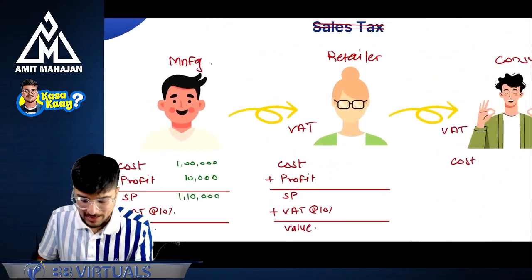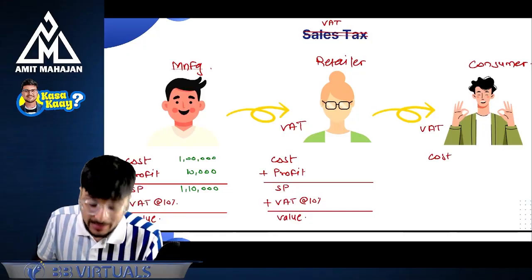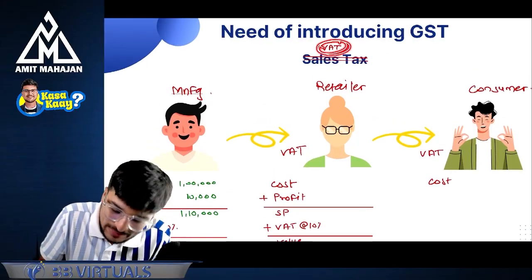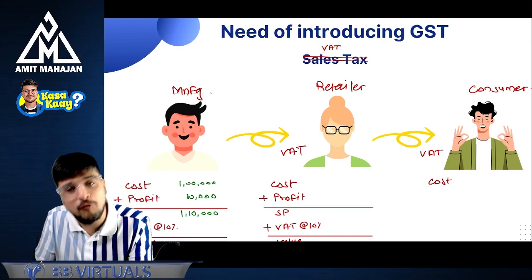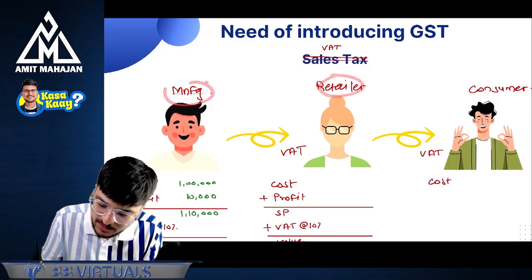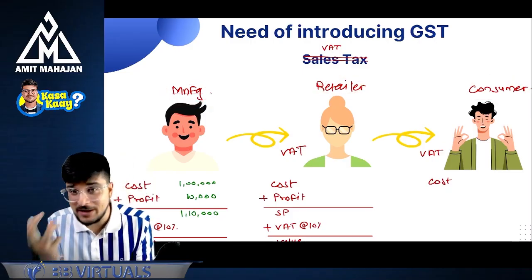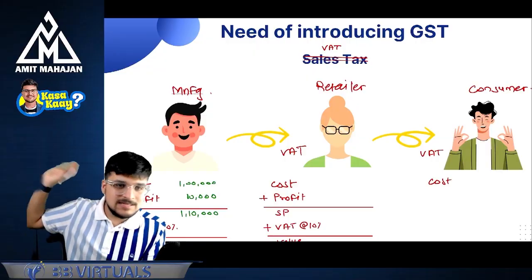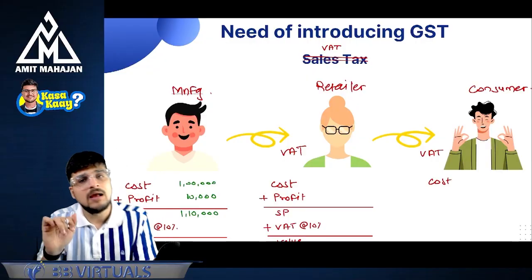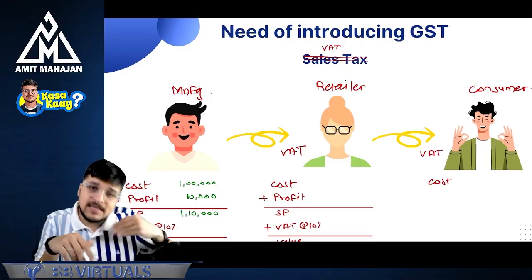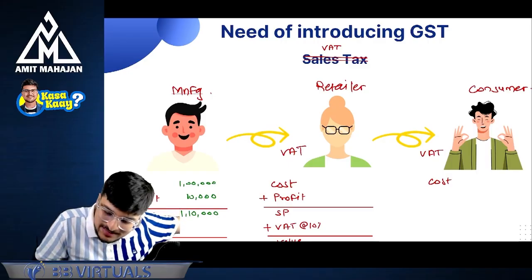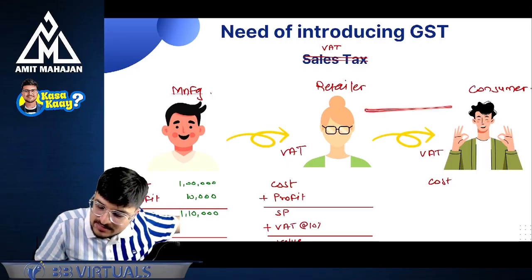Okay, I'll again tell you what is happening here. Before GST, what was the law? We are discussing everything about VAT. When VAT was there, what was the condition? Right? So, manufacturer was there, retailer was there, and consumer was there. Manufacturer was manufacturing the goods. They must be paying excise duty also. Let's ignore that excise duty for the time being to understand this example. Right? After that, that manufacturer must be selling the goods to the retailer, and retailer must be selling the goods to the consumer. Can I say VAT is charged at this point also, and VAT is charged at this point also?